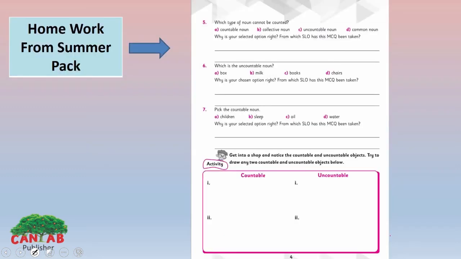Now this is your homework from Summer Pack, page number 4 here, countable and uncountable nouns. I hope, dear students, you can do it easily because we have discussed it in detail.